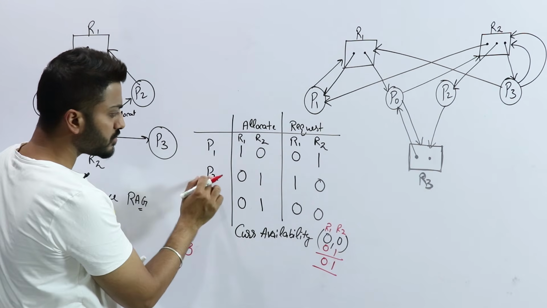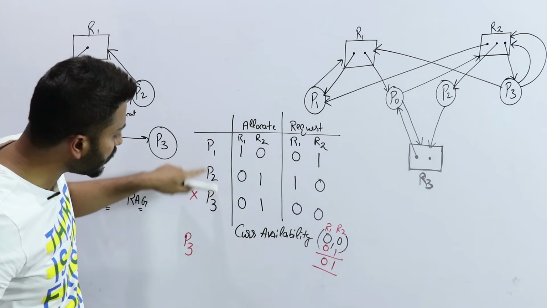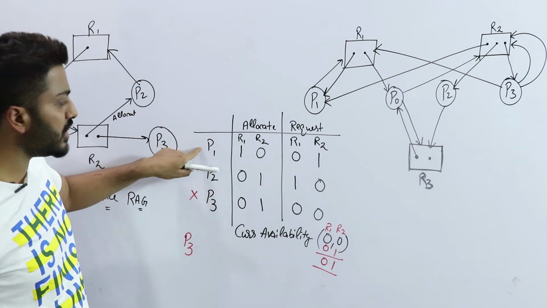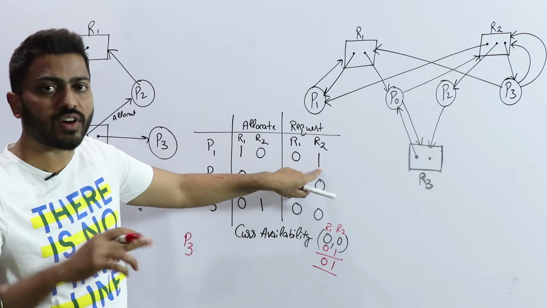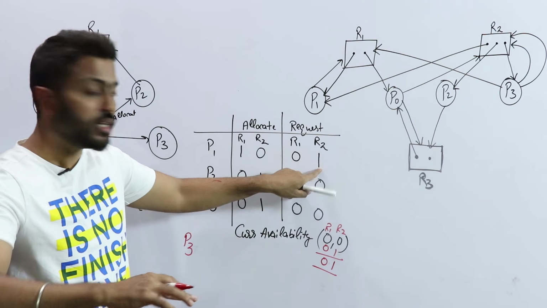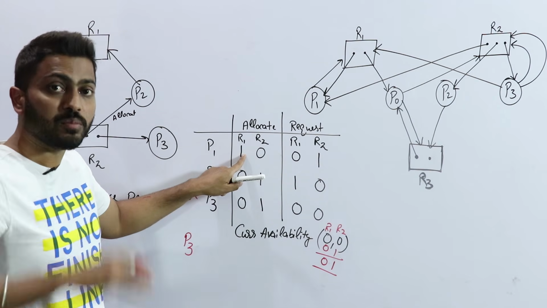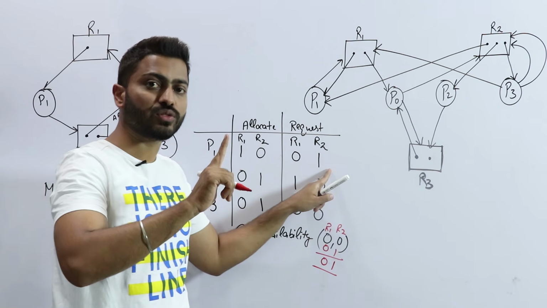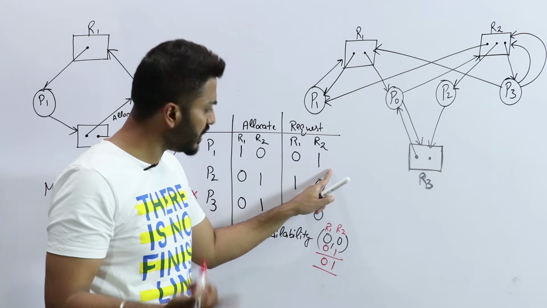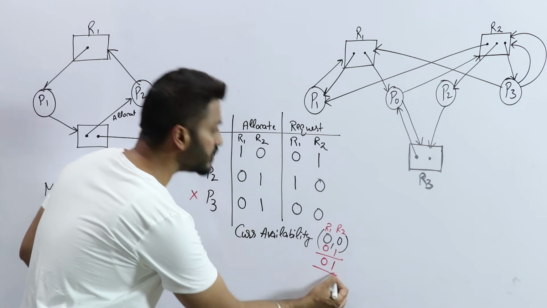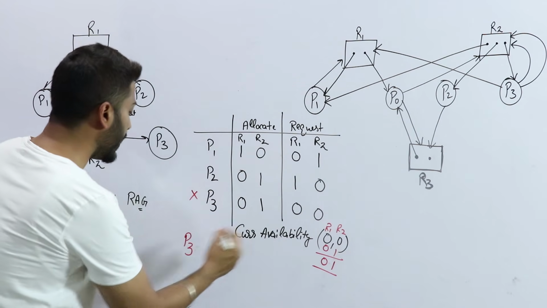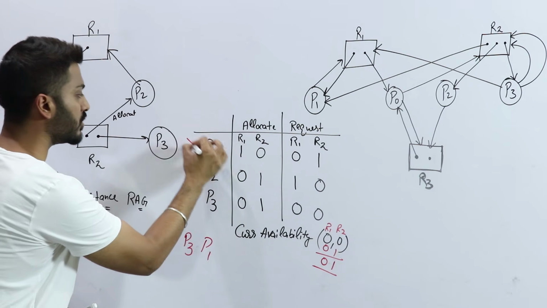Now check. Can I fulfill the request of P1 or P2? Yes, I can fulfill the request of P1 because P1 needs one resource of R2 to execute. P1 is having R1, but it needs one resource of R2 to execute. And yes, I am having one. So I will give this one resource to P1 and P1 will execute.